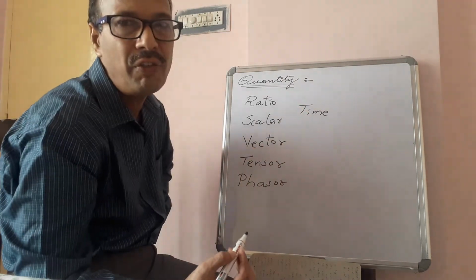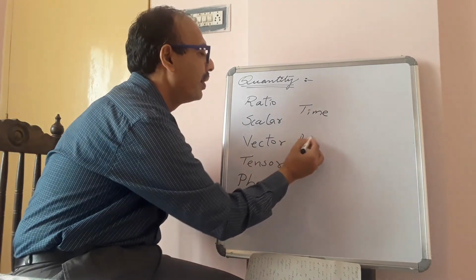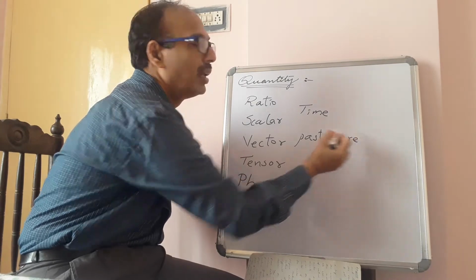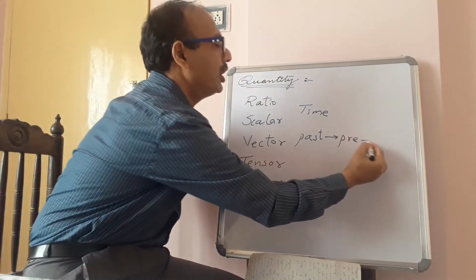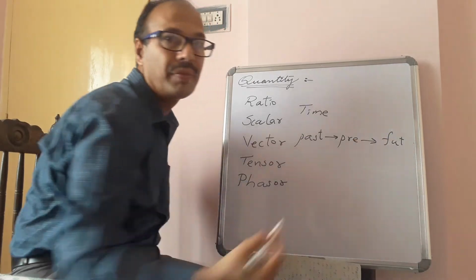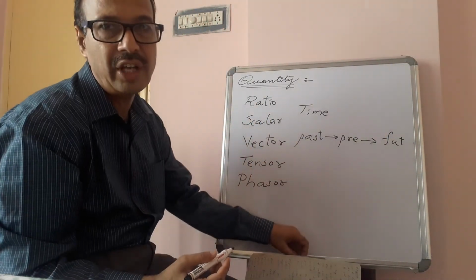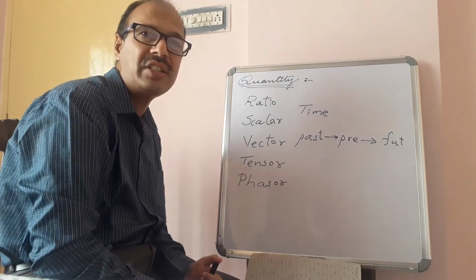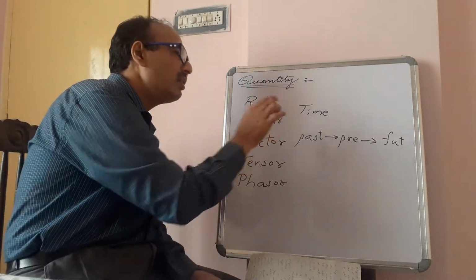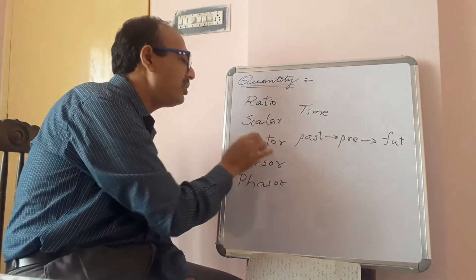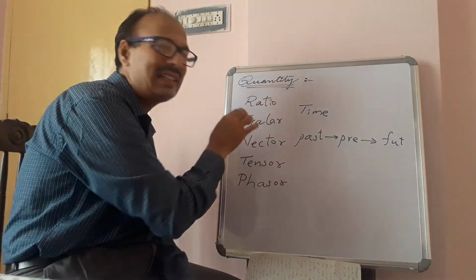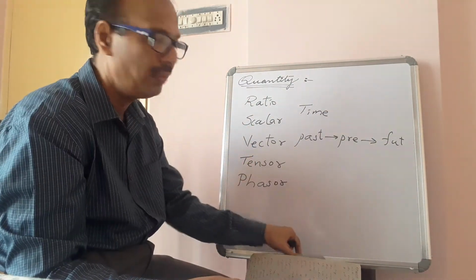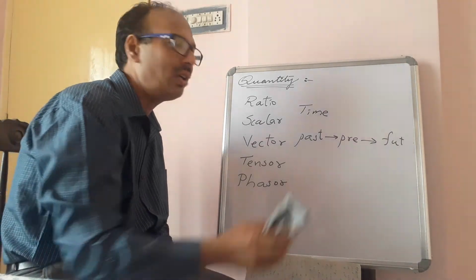The direction of flow of time is past to present, present to future. So this is the direction of time, but this is unique. No need of mentioning its direction. That is why it is not placed in vector quantities, it is treated as a scalar quantity. The quantities which have unique directions will not be treated as vector quantities.